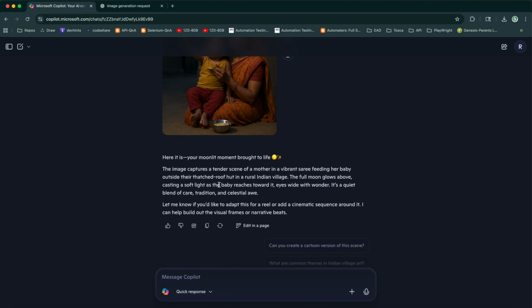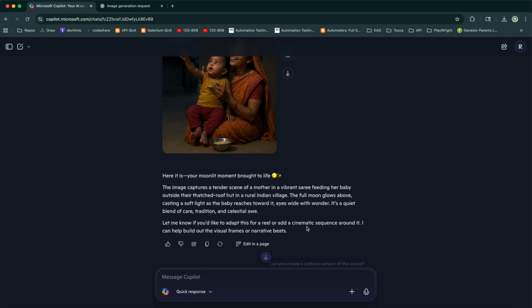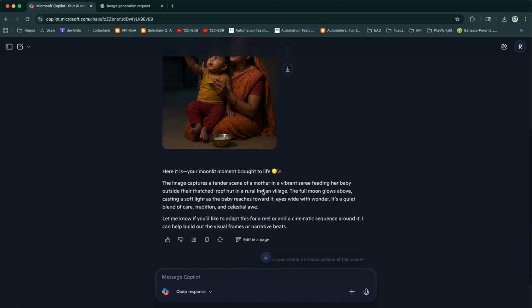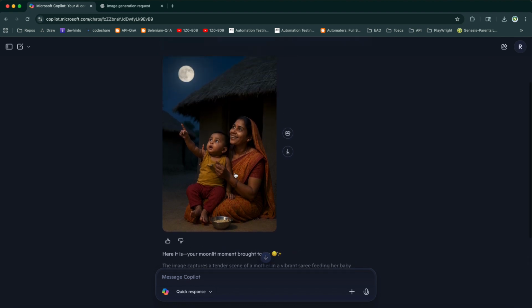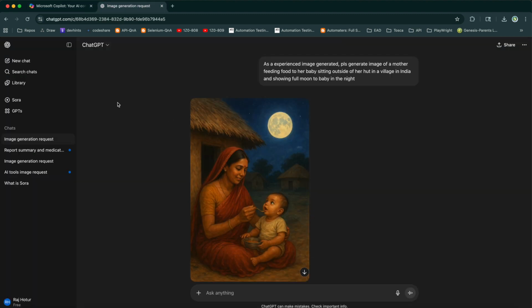Okay, so this has given some explanation, and it also asks, let me know if you'd like to adapt this for a reel, or add cinematic sequences around it. I can help build out the visuals, frames, or narrative beats. So it is asking if you want anything more, you can request. We can request that later, but look at the image, how it is generated, and what a beautiful image really, right? I think let's look at ChatGPT.